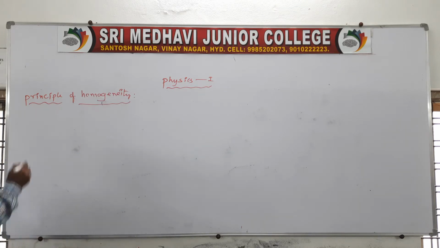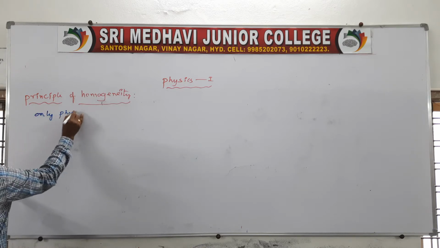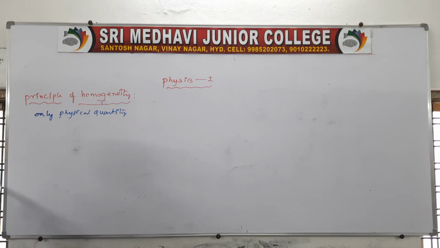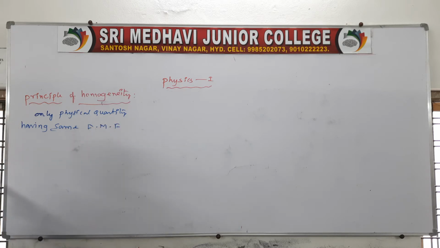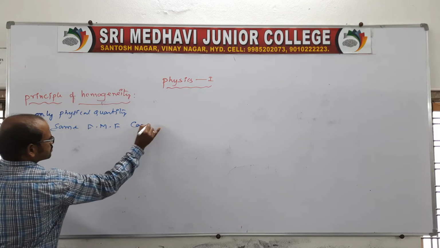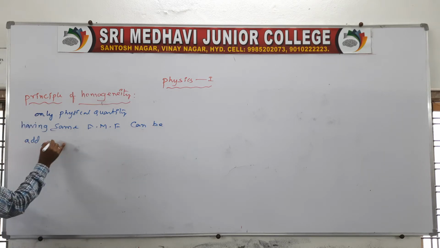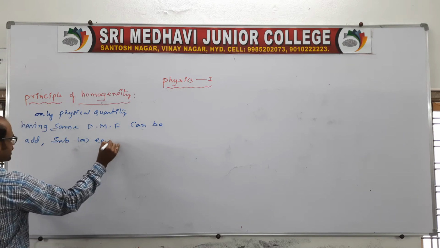Now we can state it like this: only physical quantities having the same dimension, that is the same dimensional formula, can be added, subtracted, or equated.